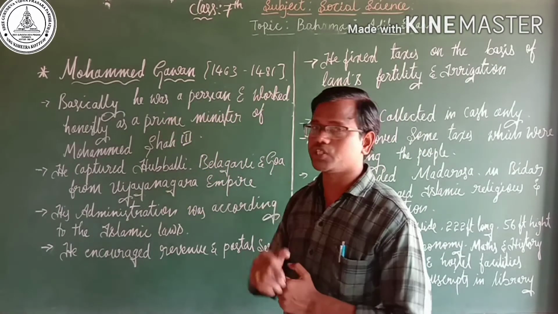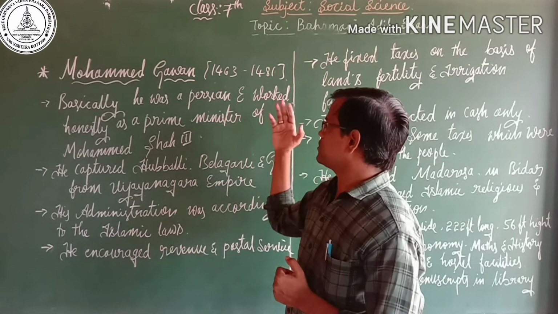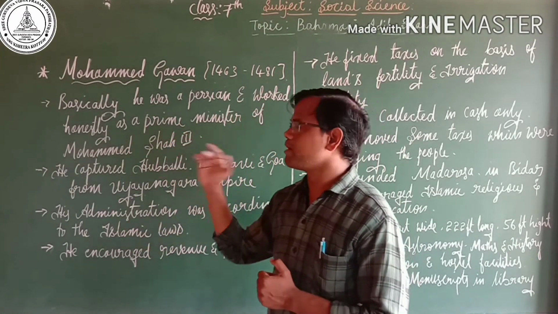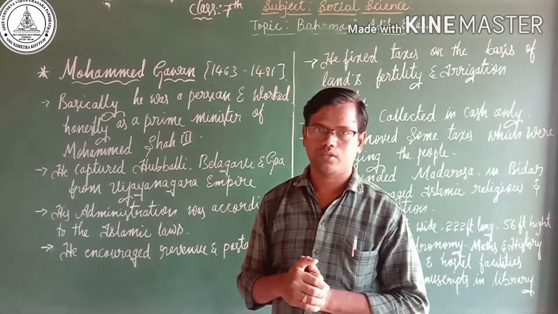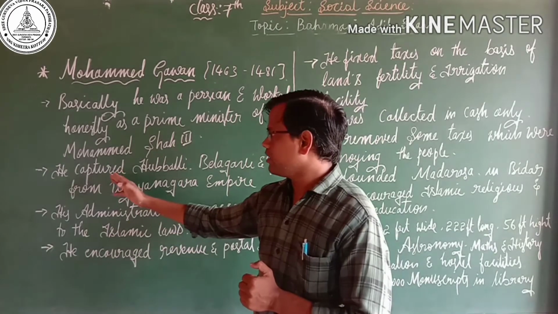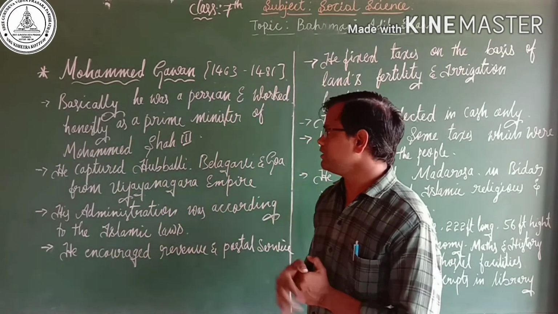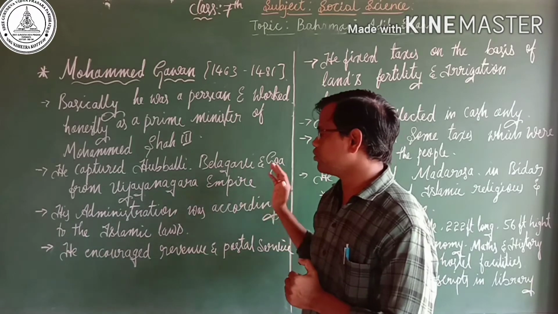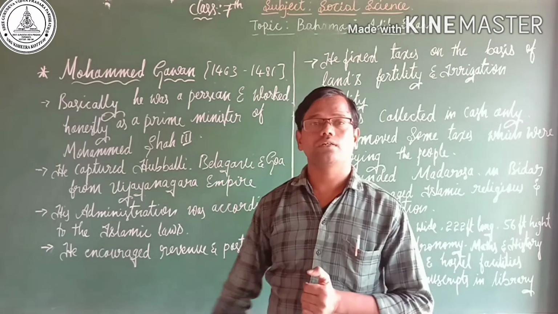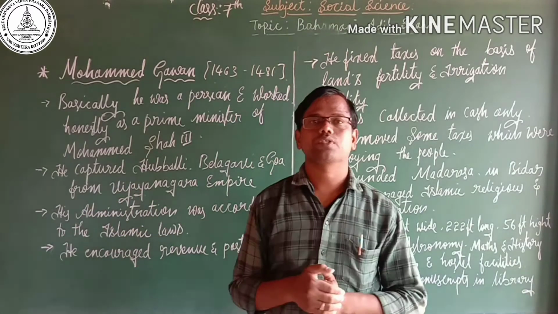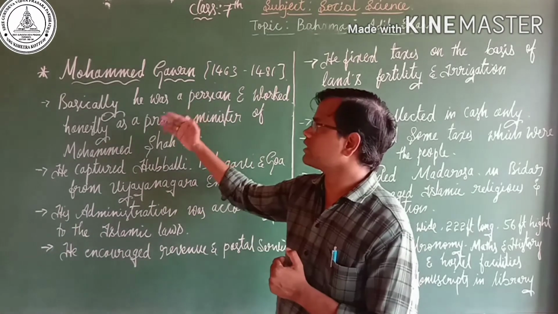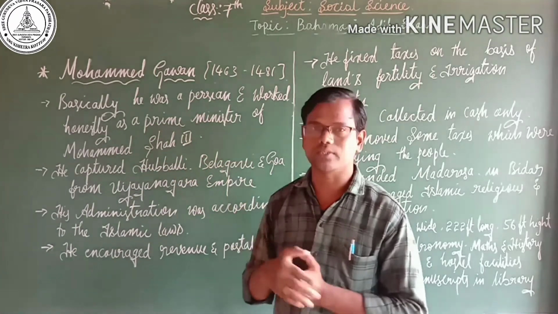Basically he was a Persian, but seeing his honest work, he was made prime minister of Muhammad Shah III. Mahmud Gawan captured Hubballi, Belagavi and Goa from the Vijayanagara Empire. By defeating these places, he supported his Sultan, Muhammad Shah III.